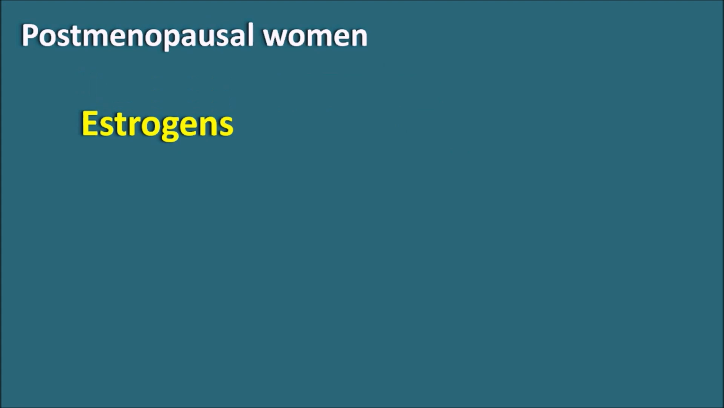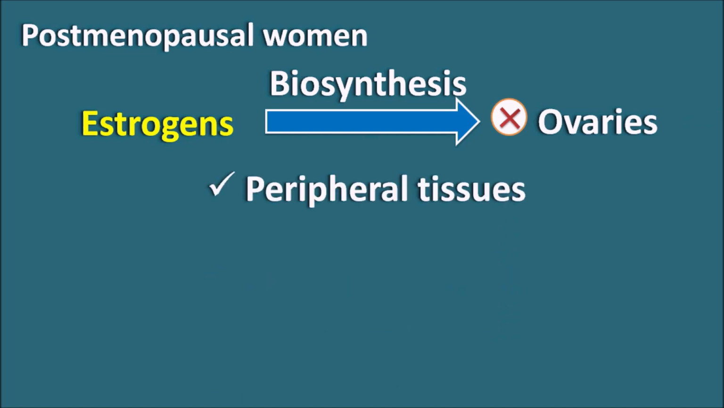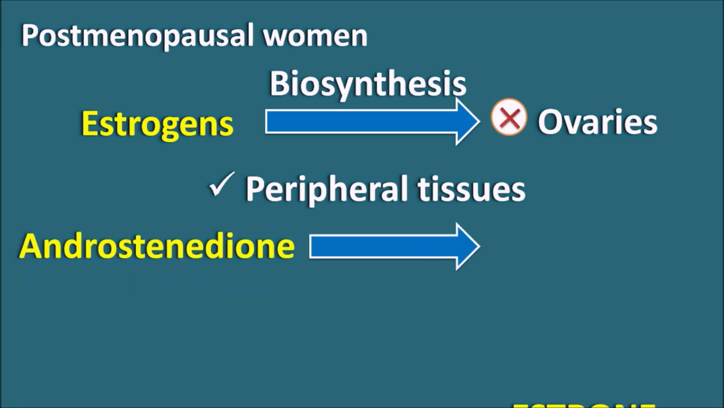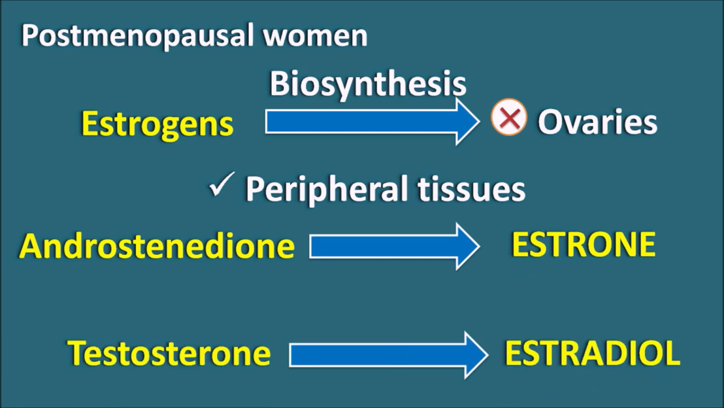After menopause, estrogen biosynthesis is somewhat reduced, so estrogens cannot be biosynthesized in the ovaries, but a small amount of estrogens can be biosynthesized in the peripheral tissues. For example, the adipose tissues located in the breast are involved in estrogen biosynthesis, and for this, the androgens act as precursors. So one intermediate, androstenedione, can be converted into estrone, otherwise testosterone can be converted into estradiol. These two steps are mediated by one enzyme, the aromatase enzyme.